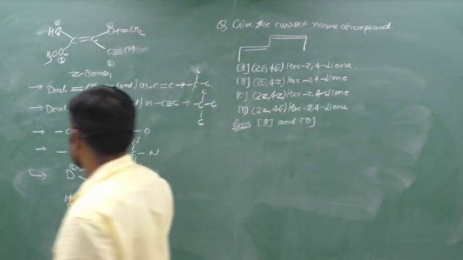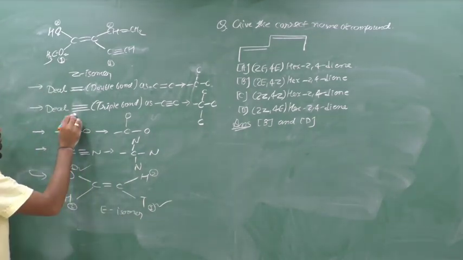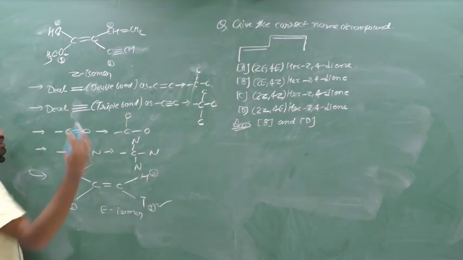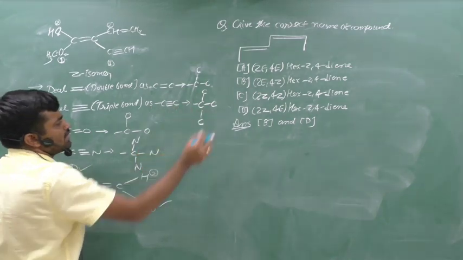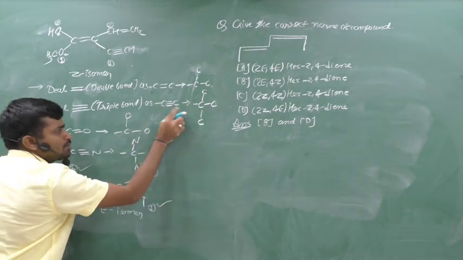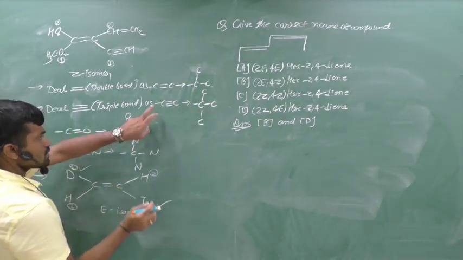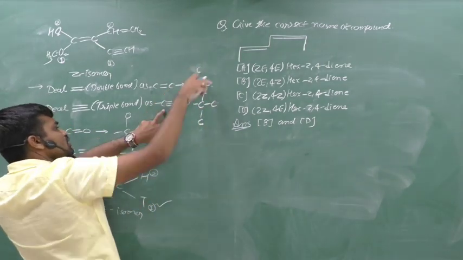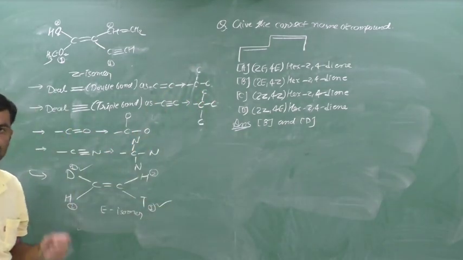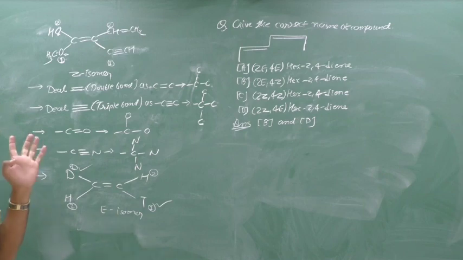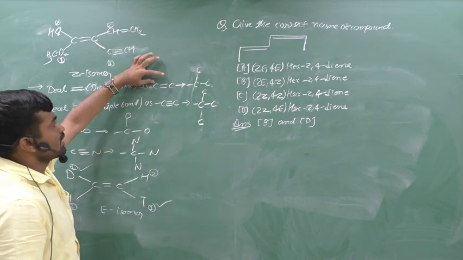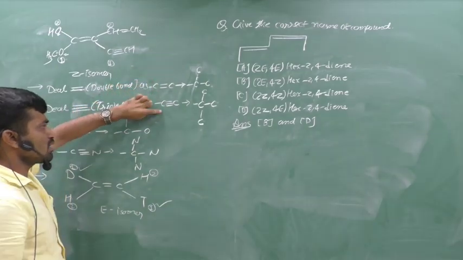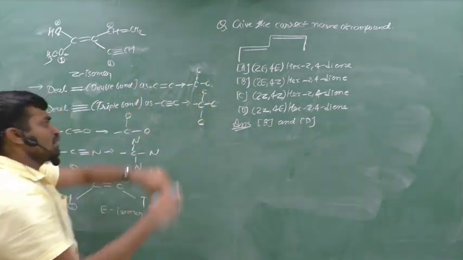And suppose we have a triple bond, we deal with the triple bond like this. Carbon triple bond carbon means that this carbon is attached to another three carbon atoms. Here two more, here three more. Clear? This carbon is attached to another two carbon and this carbon is attached to another three carbon atoms.